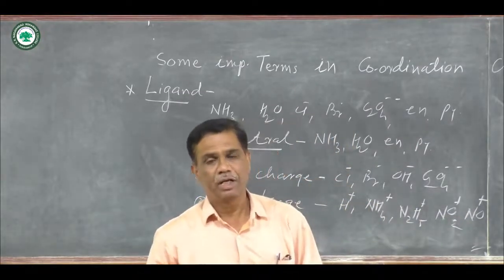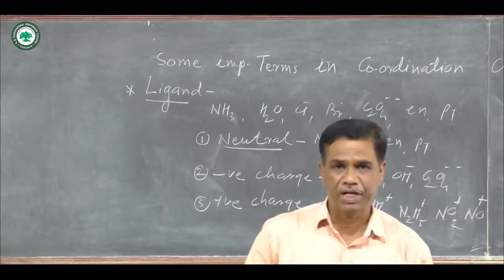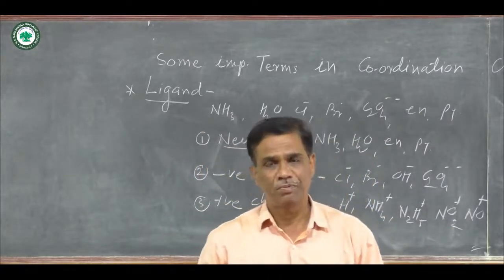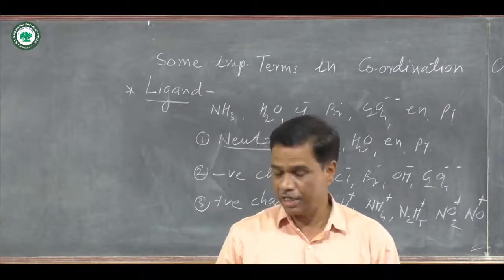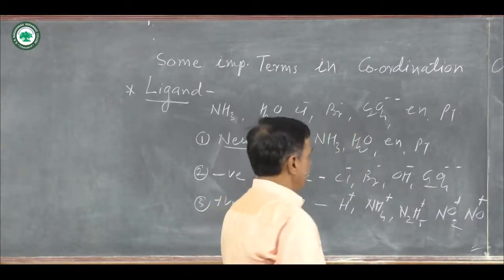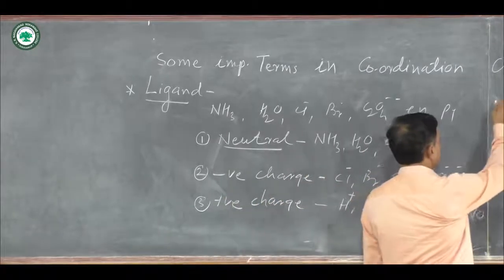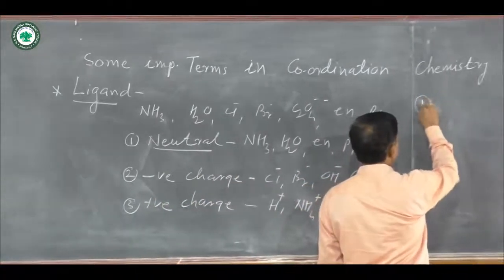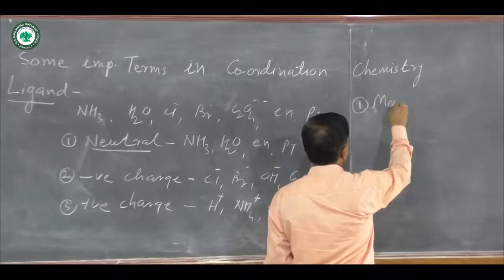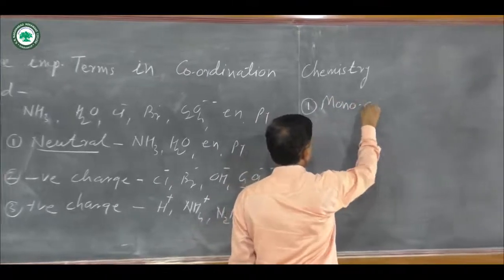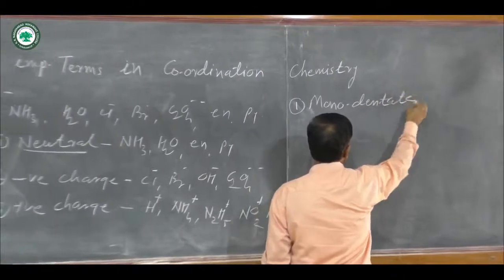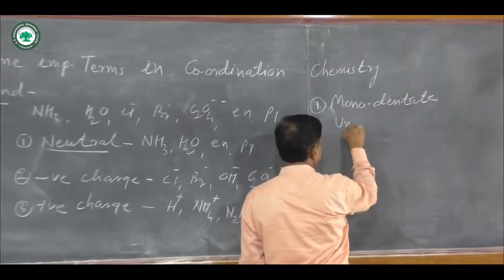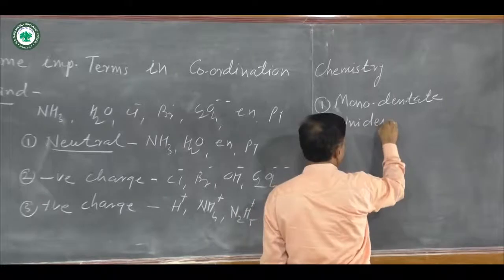But ligands are actually classified on the basis of how many coordinate bonds are formed by ligands, and on that basis mainly there are two types of ligand. One is called monodentate ligand, or it is also called unidentate ligand.